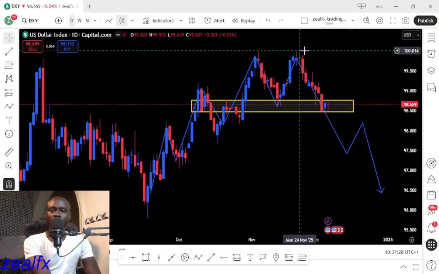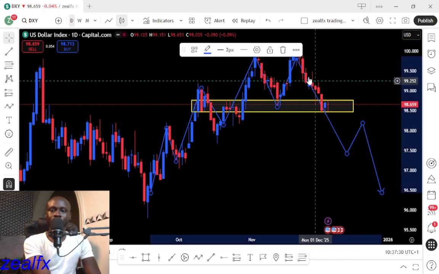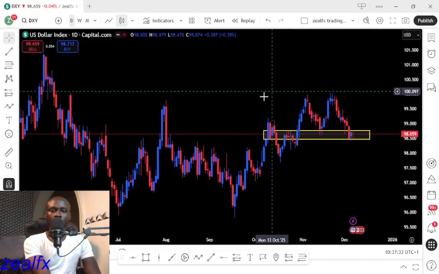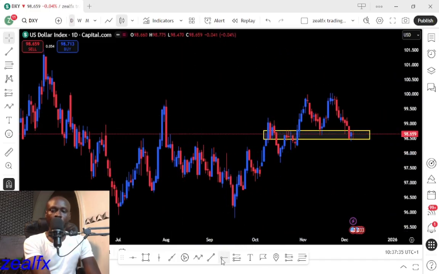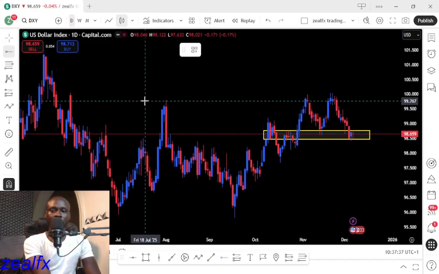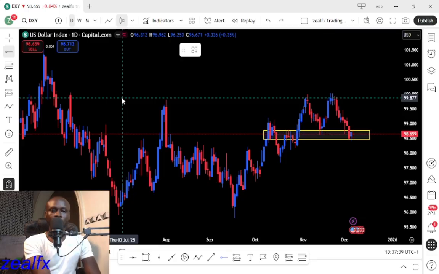So our structure on the DXY still remains sideways until we see a clear break of price above this major structure resistance level.